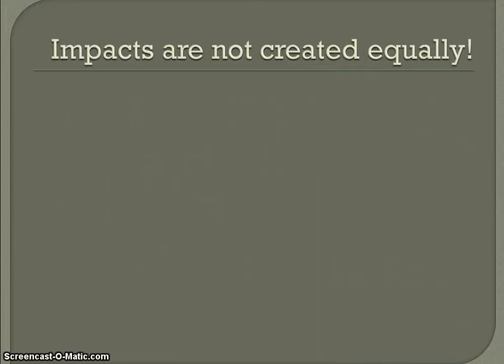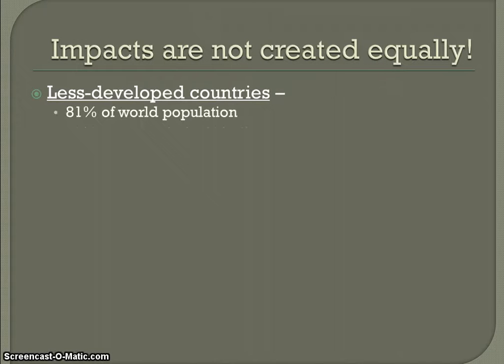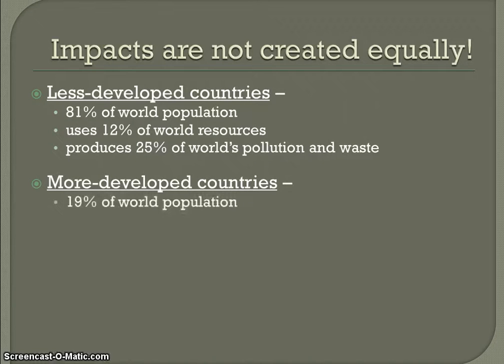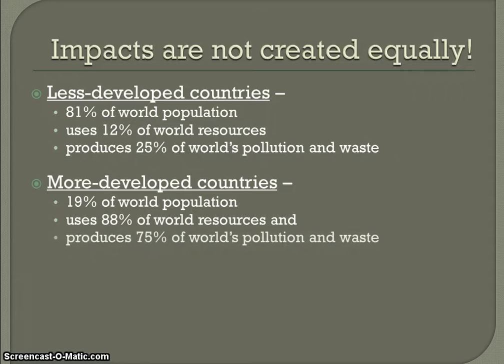And as I mentioned before, the impacts are not created equally. If you live in the United States, your impacts are not going to be the same as someone in Southeast Asia or sub-Saharan Africa. Less developed countries make up more of the world's population, but use a smaller percentage of the resources, and as a result, they're also producing less of the world's waste. Whereas more economically developed countries like the United States, Japan, and Germany make up a much smaller percentage of the world population, but use most of the world's resources. We are also responsible for producing most of the world's pollution and waste.